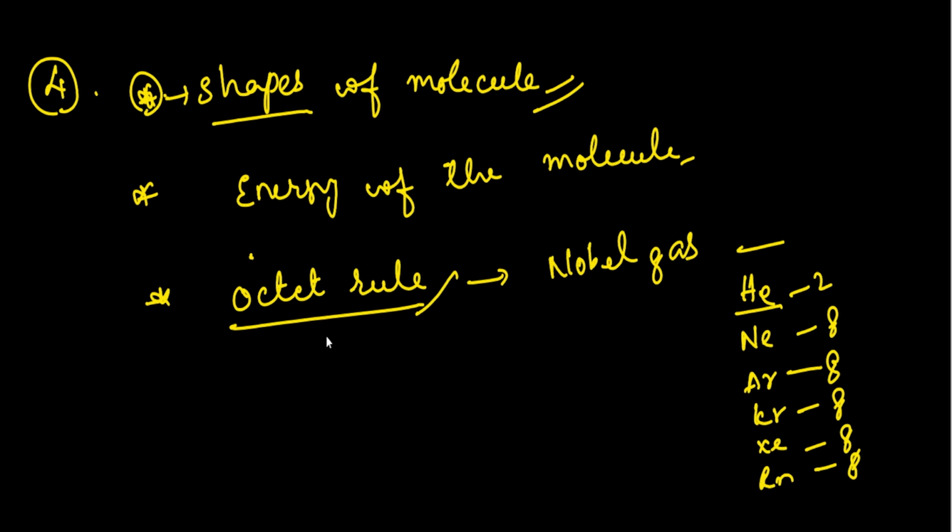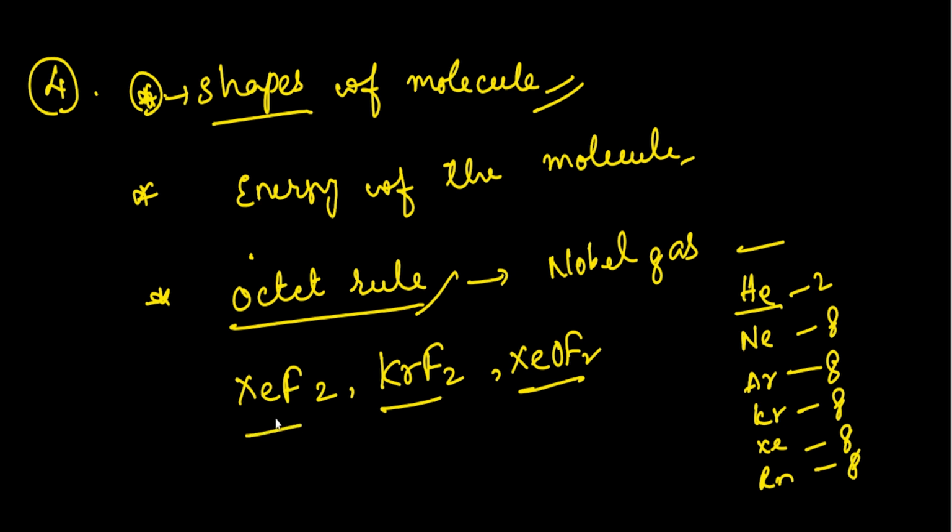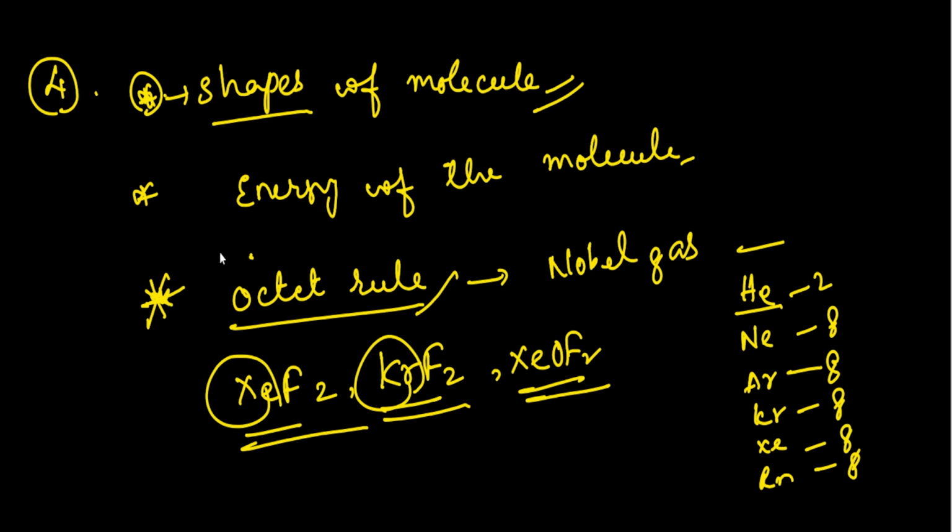But some gases, for example xenon and krypton, combine with oxygen and fluorine to form a number of compounds like XeF2, KrF2 and XeOF2, etc. Generally xenon and krypton are noble gases and need not participate in any chemical reaction because they are already stable. But how do these compounds form, how do these molecules exist in nature? This is also not explained by the octet rule. This is one of the most important limitations. So these are all the limitations of the octet rule.